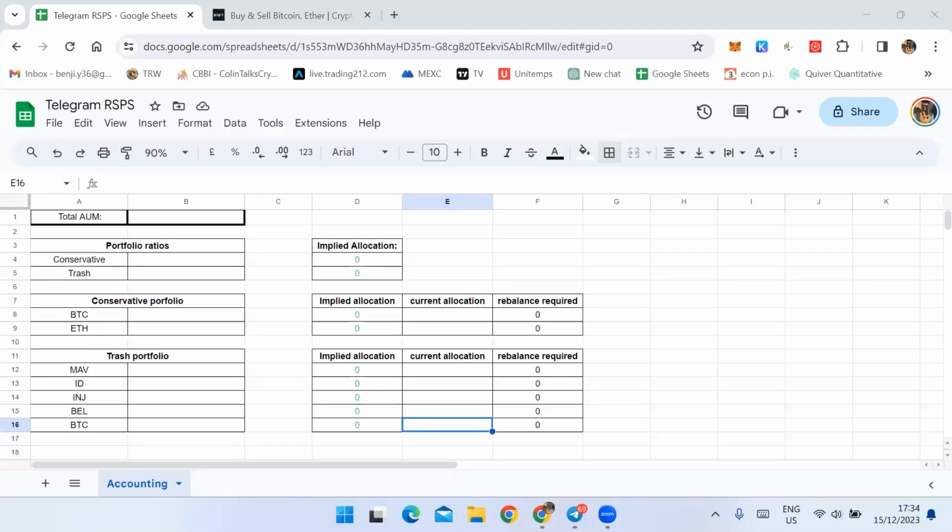Hello guys. So I'm going to show you how to follow the signals and also how to do accounting for your assets under management. So I'm going to put this in the Telegram. This is a spreadsheet for how to do the basic accounting and how to rebalance your portfolio for the most optimal and risk-adjusted gains possible. So let's say I send a signal to the Telegram chat.